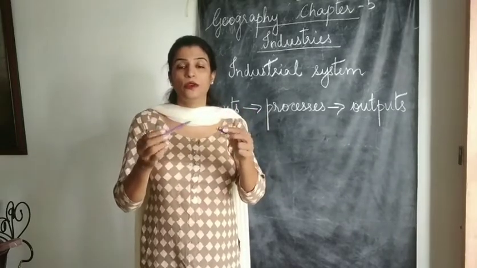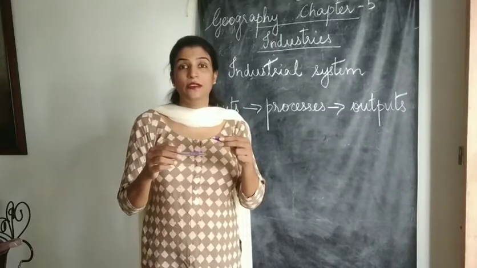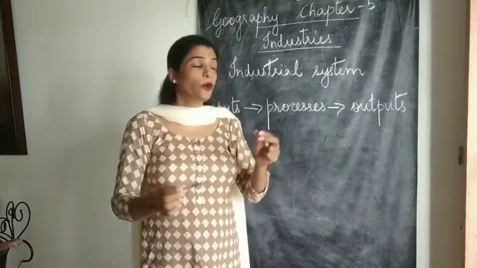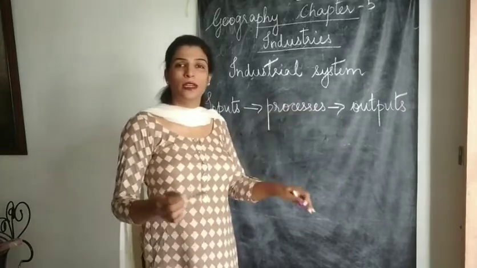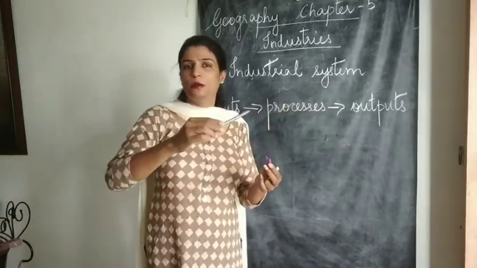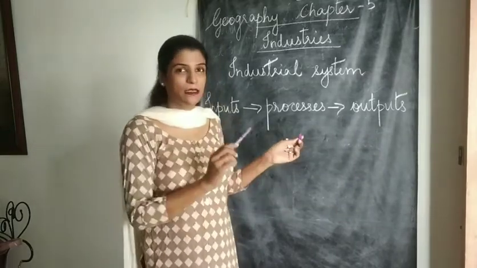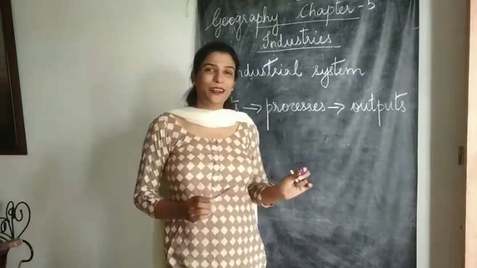And then we pack it and send it to the market. Before sending it to the market, we advertise for it. So all these processes get involved, right from the raw material to the making of the finished product. That is the process.